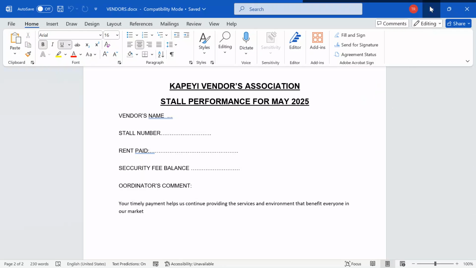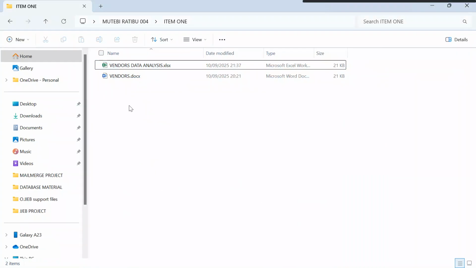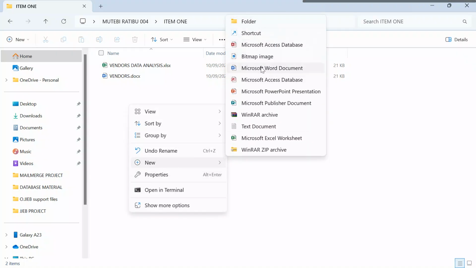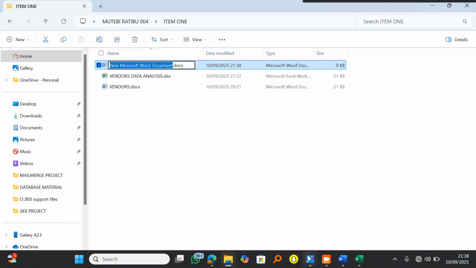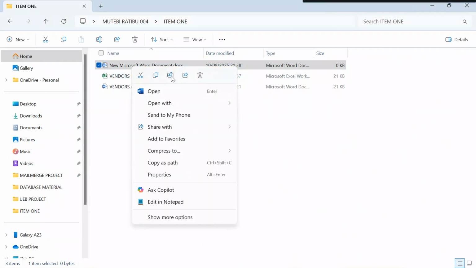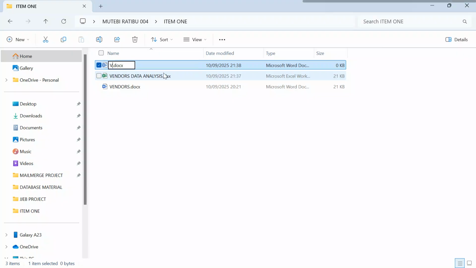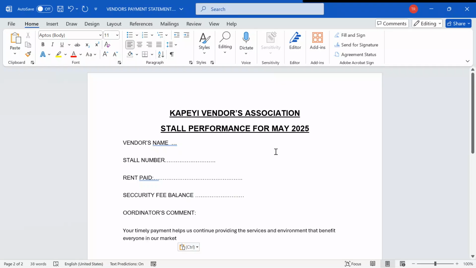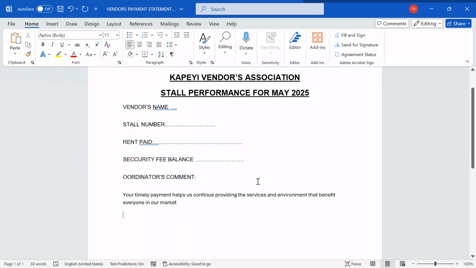After copying it, I will come into my working folder, go to new, and then say Microsoft Word document. How are we saving it? Based on the question, we are going to save it as vendor's payment statement. Yes. Now I will open my vendor's payment statement and then paste what I have just copied from the support material.